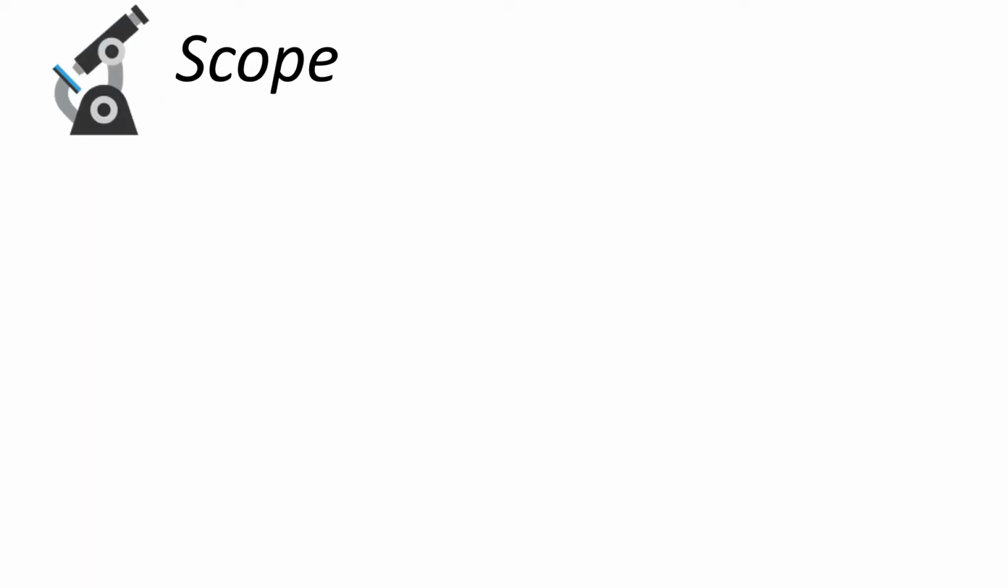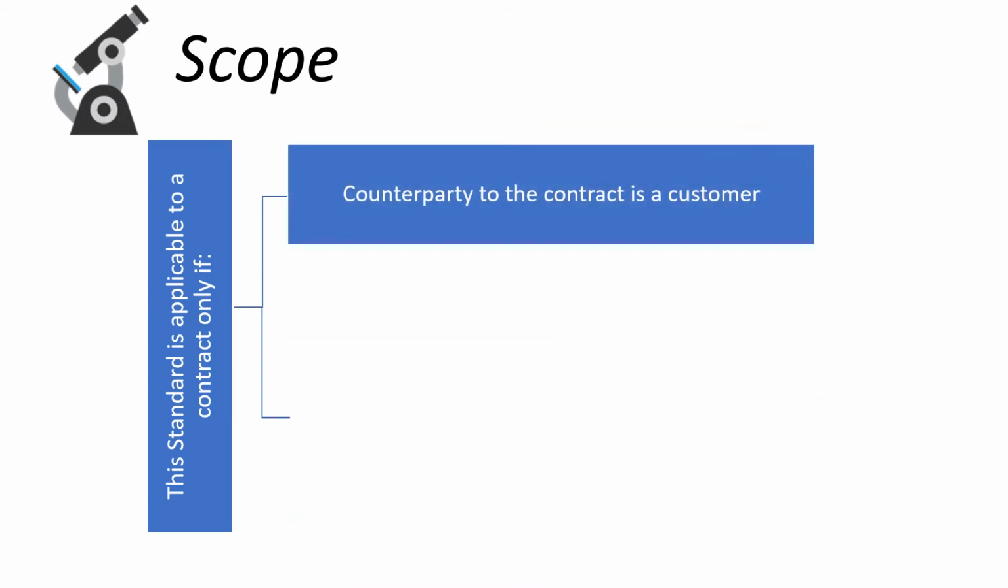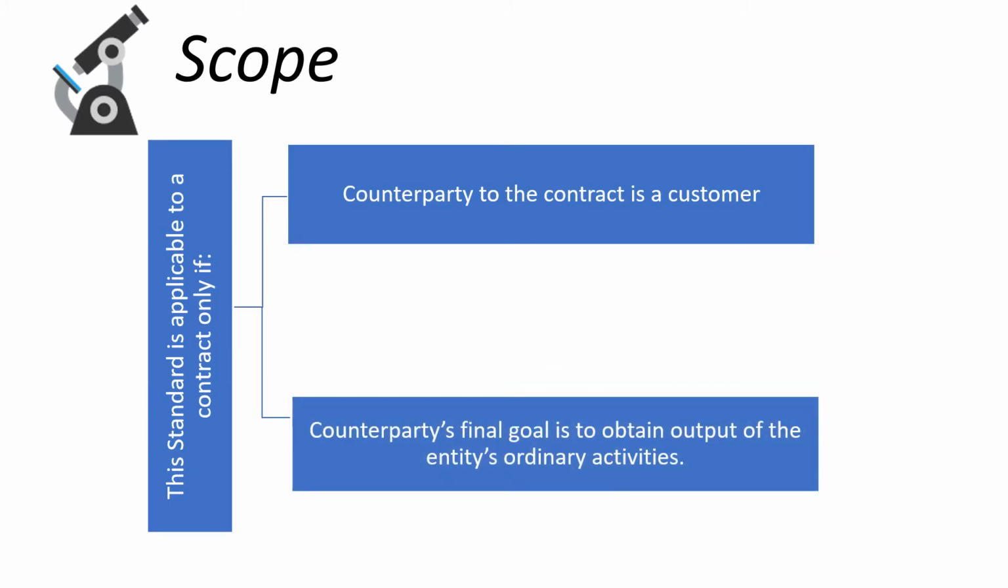Let's move on to the scope of the standard. This standard is applicable to a contract only if counterparty to a contract is a customer. A counterparty's final goal is to obtain output of the entity's ordinary activities. Now, counterparty will not be a customer if the counterparty participates with the entity in, say, building an asset. That is, it partakes in sharing the risk and rewards that result from the activity or process, rather than to obtain the output of the entity's ordinary activities.